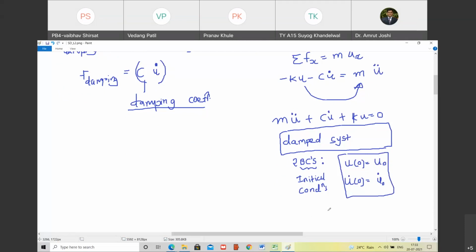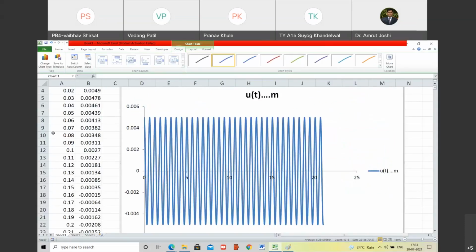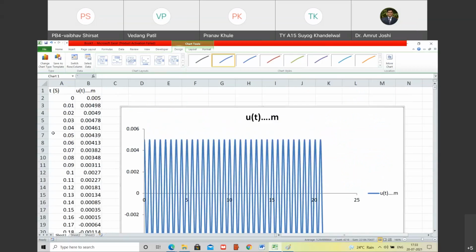Okay. So what is there in the next class? In the next class we are going to solve this equation for sure, and we are going to plot its solution on the solution that we just now plotted. The problem that we plotted the solution for, we will solve the same problem. It will have only one additional term, which one? cu dot. Are you with me? Yes, sir. If you do not compare the solutions with each other, there is no insight that you develop. You just develop the ability to solve the equations mathematically. Do you understand?